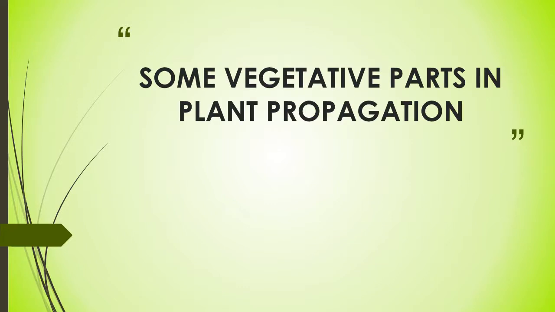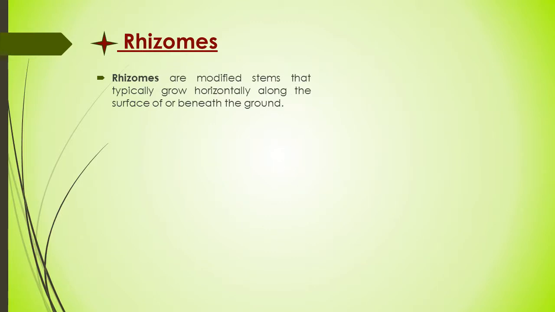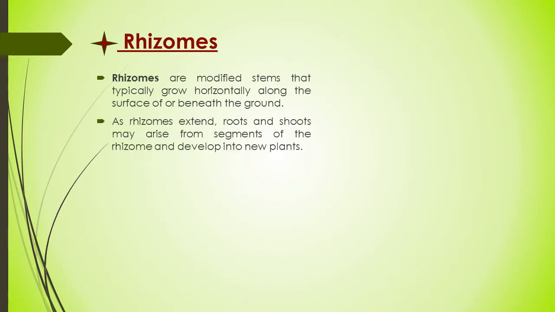Some vegetative parts by which plant propagation is possible, we will discuss at first. So let's start. You should know some vegetative parts of plants, like the rhizome, which can be easily used for multiplication of many species vegetatively. Vegetative propagation may occur naturally through the development of rhizomes.